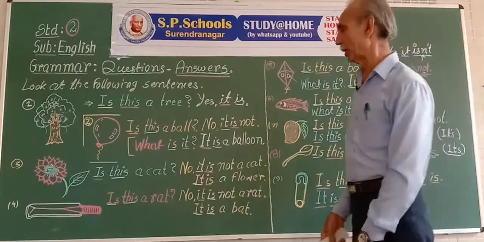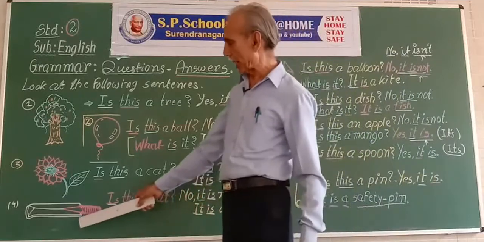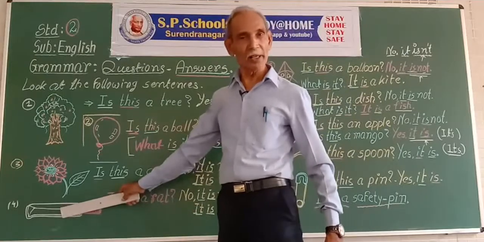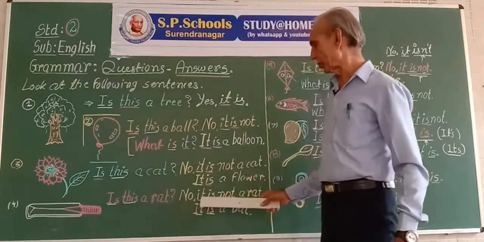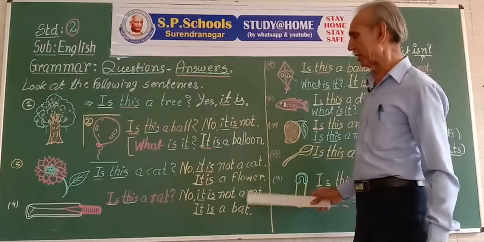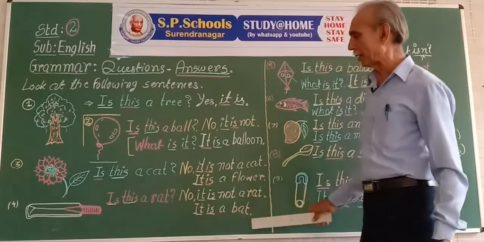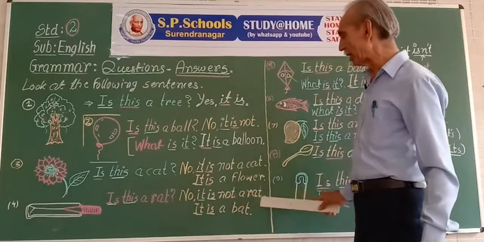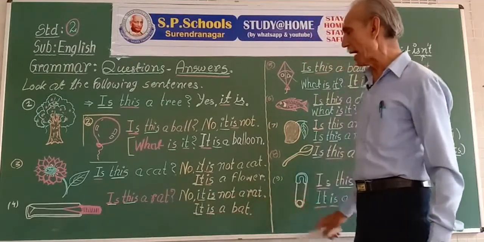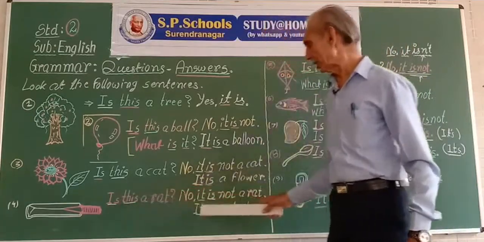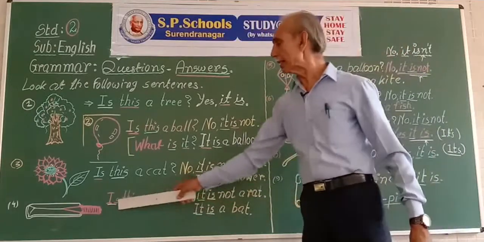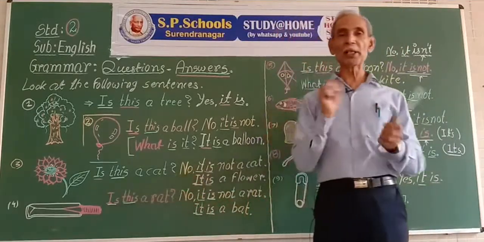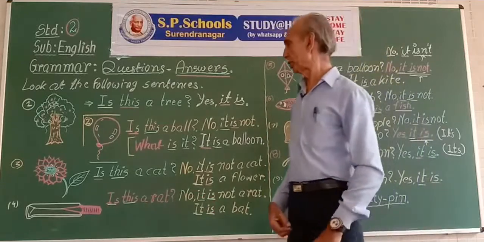Next. Is this a rat? No, it is not a rat. It is a bat. Or this is a bat. In a question, the position is reversed.